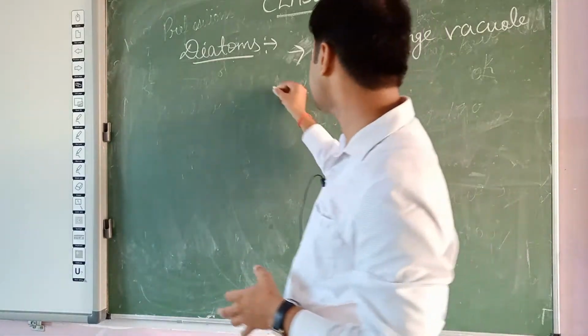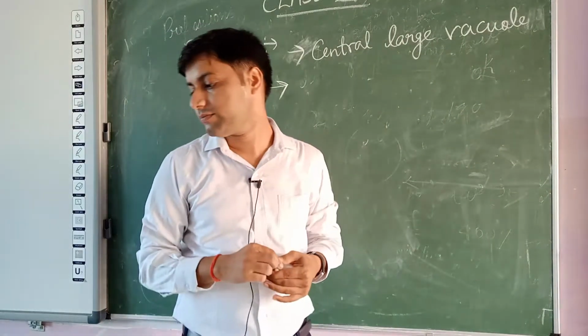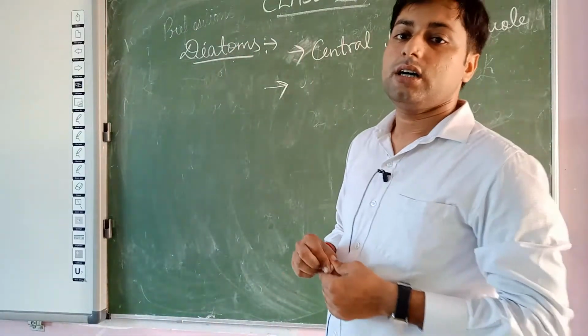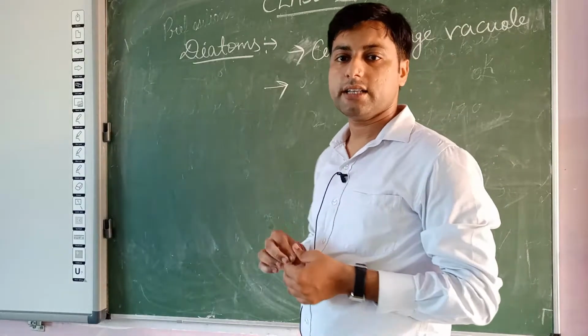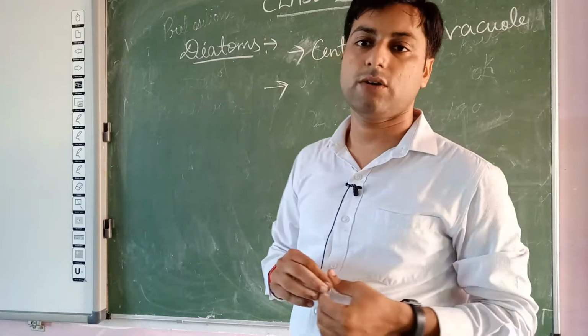So the next point in case of diatoms: the color commonly seen in them is yellowish brown to greenish brown.